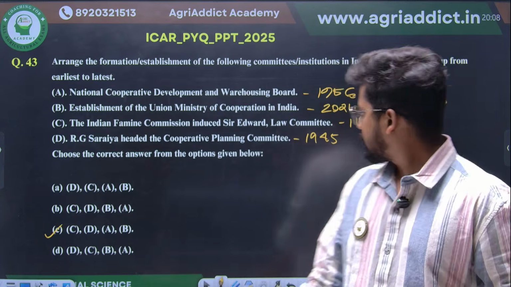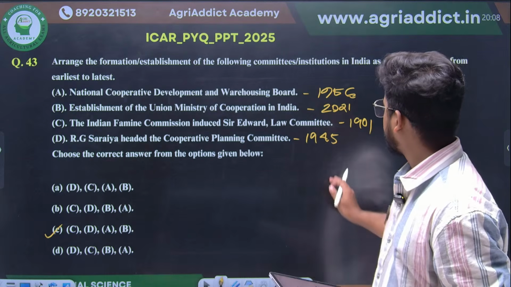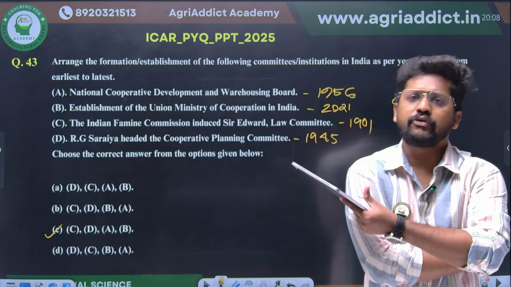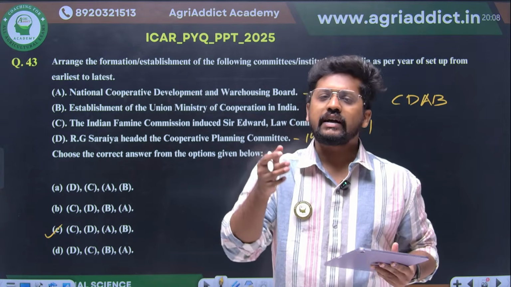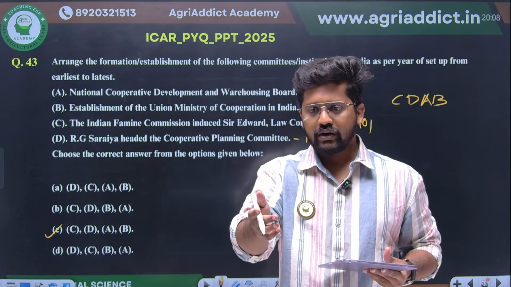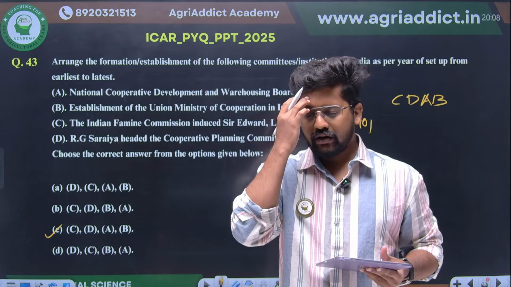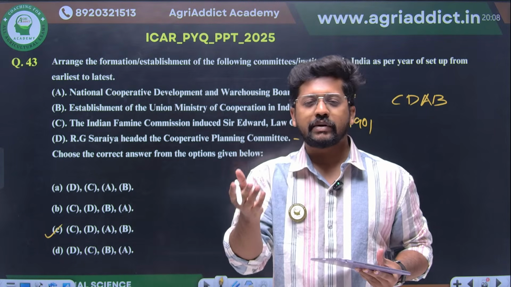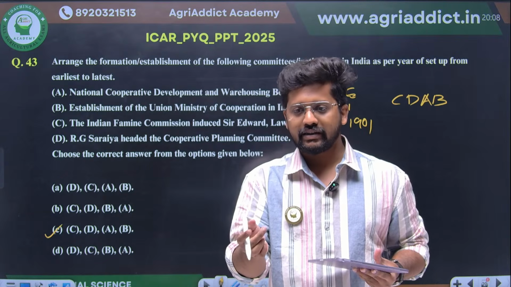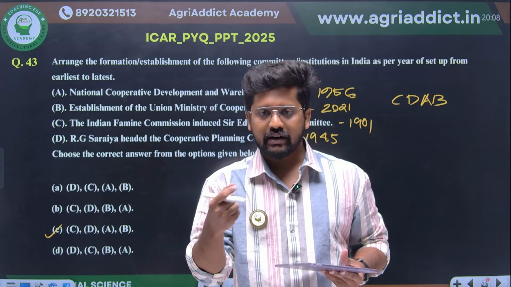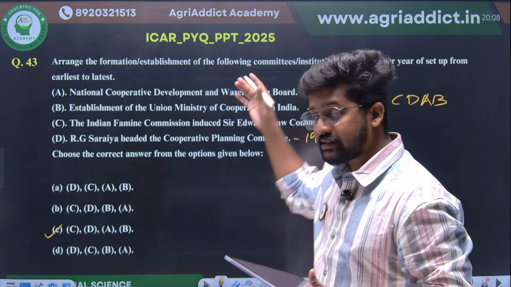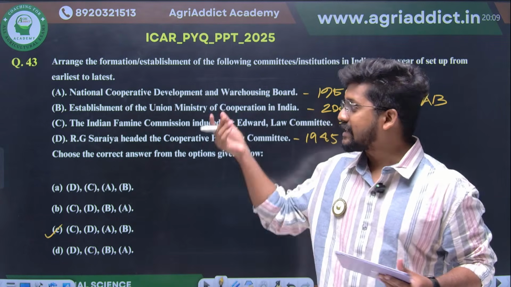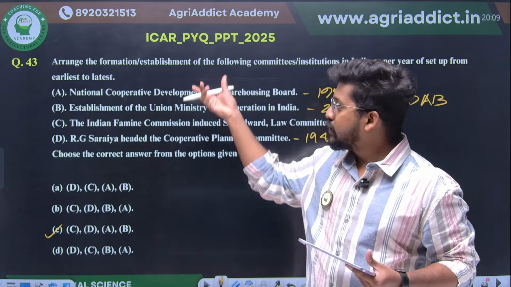Okay. Yes. 44. I think it's 45, right? Yes. Cooperative Planning Committee is in 40... maybe 44, 45. I think in 44 you are referring to Dr. Gadgil's agricultural subcommittee or some committee. I think you are referring to that. Maybe just discuss it. But even if there is a confusion for 44 and 45, still it is not a direct hit question.